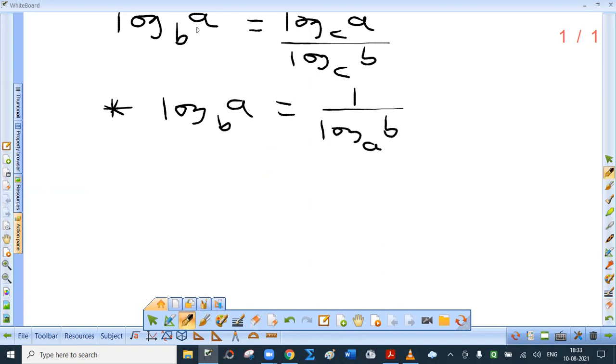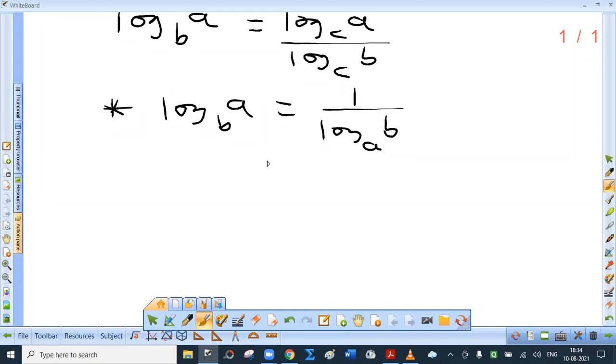Now, this is the rule. Okay. Now, can I say that change the base to a. I'm talking about this. So it will be now log a to the base b is log a to the base a upon log b to the base a. But log a to the base a is 1. Why? Logarithm is the power to which base should be raised. See what I'm saying? I'm saying change the base to a and not to base c. So log a to the base a, 1. And denominator log b to the base a. I hope you are getting this.